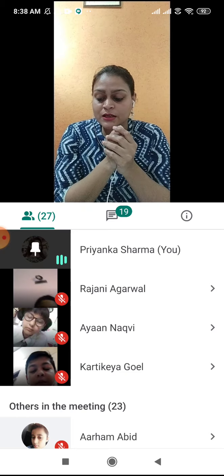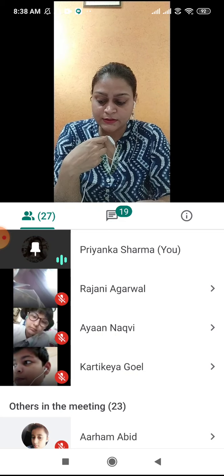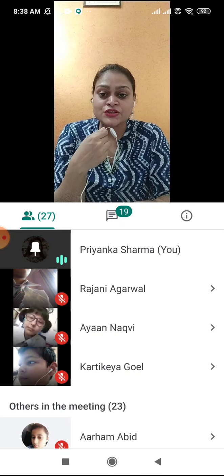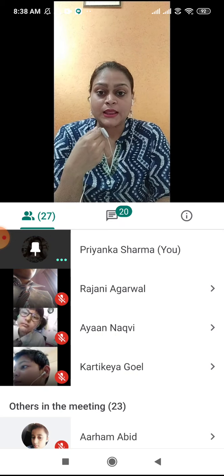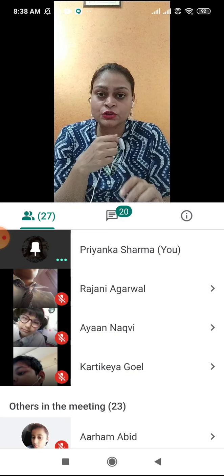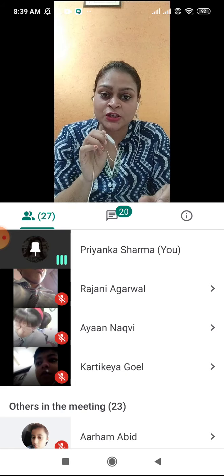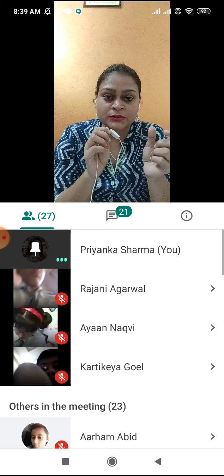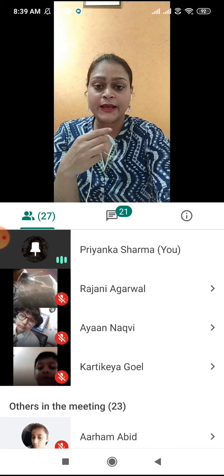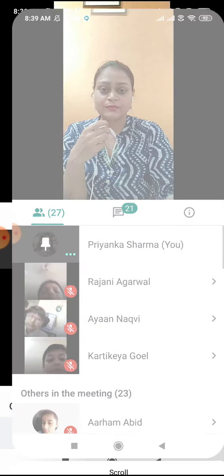A verb is a word which says something about a person or a thing. A verb is a doing word. Verbs show actions as well. Like, which are the verbs? Hit, kick, throw, jump, stand, sit. These are the verbs. And when we place some more words before these main verbs, they are called helping verbs. Got it? Are you getting it?